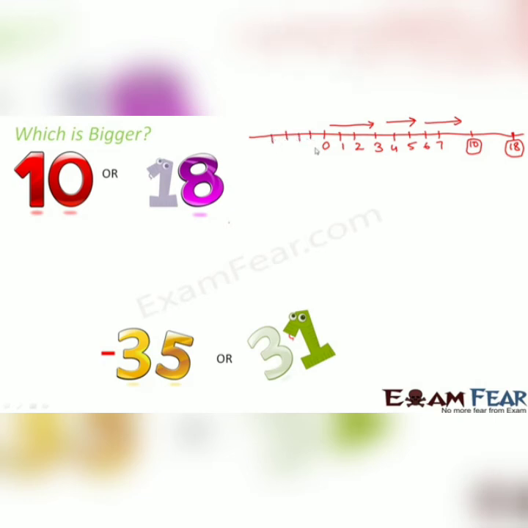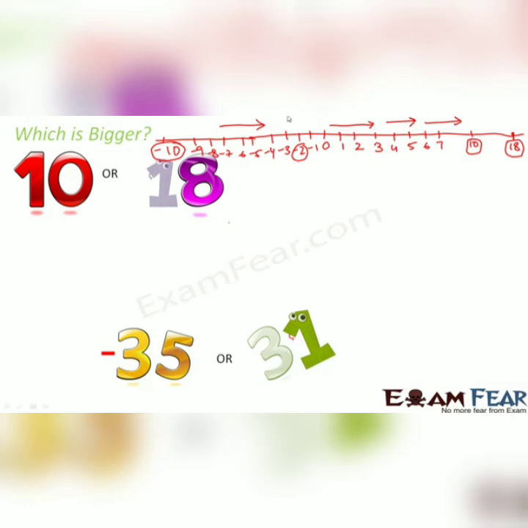Now when you look at the negative number side, what happens? Here in this case, as you move towards right, you are actually moving towards numbers like minus 1, minus 2, minus 3 and so on. And these numbers are greater than numbers like minus 99 or minus 100 because they are located towards this side. So now when you look at the negative number line, you can see that you have numbers placed like this. So minus 10 and minus 2, if you try to compare these two, which is bigger? So minus 2 is bigger because minus 2 is located on the right of minus 10. And as you move towards right, the value increases.